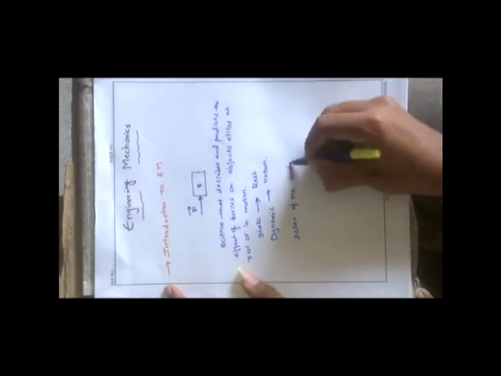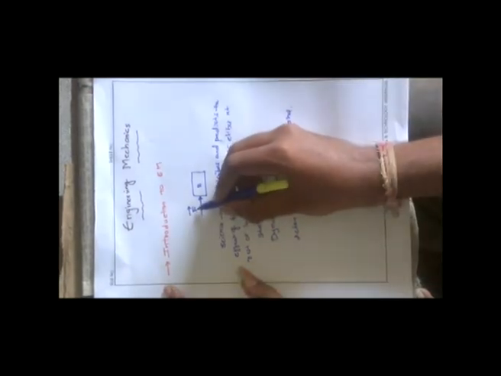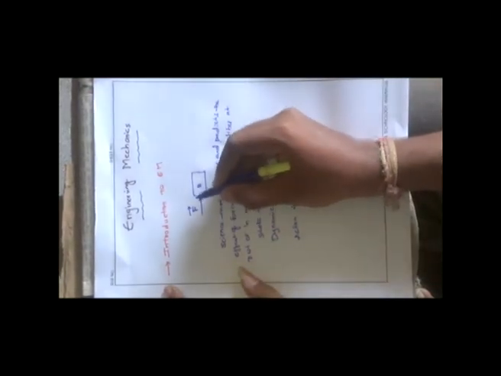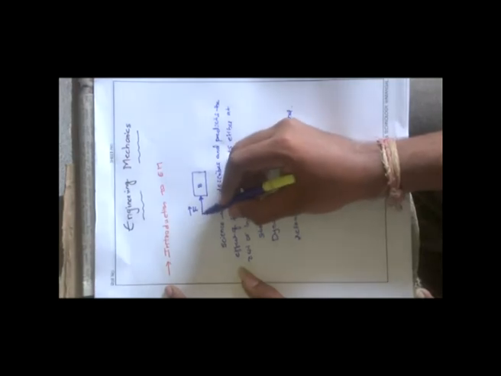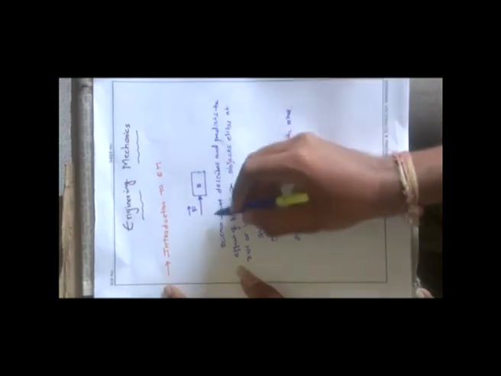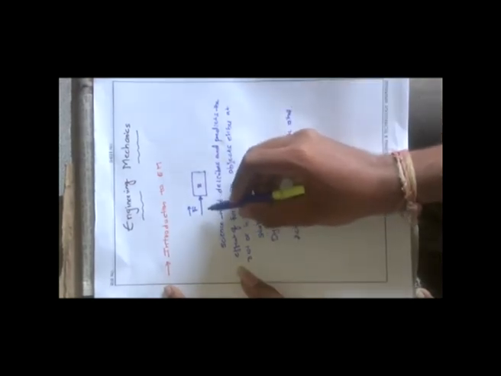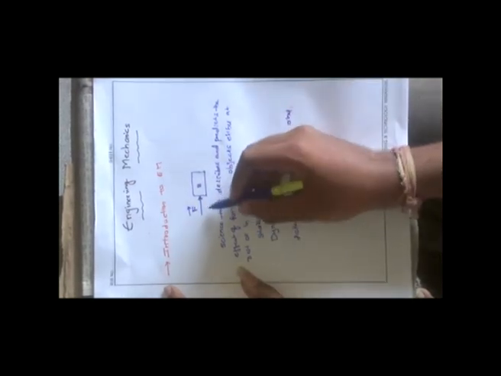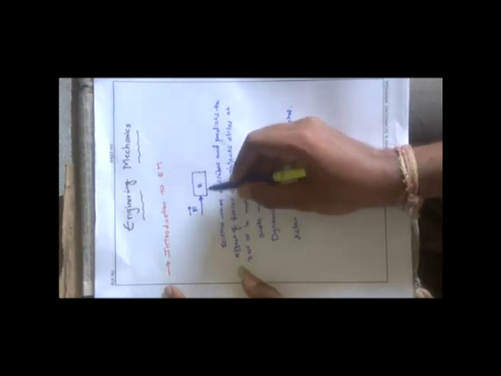Force is nothing but the action of one body over another body. Action of one body over the other means here I am applying a force F. This F will be applied by using another body. That body will exert some force on this particular body B. That exertion of force, the effect or action of one body on the other body, is said to be a force.